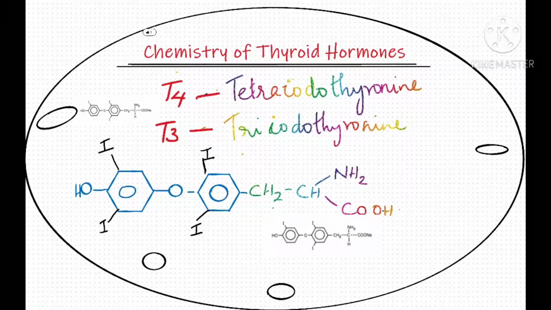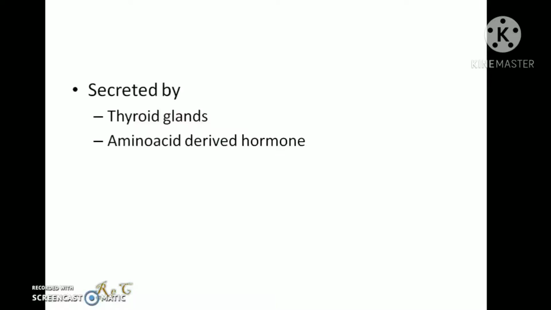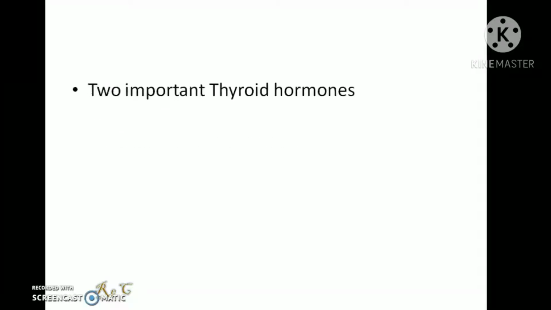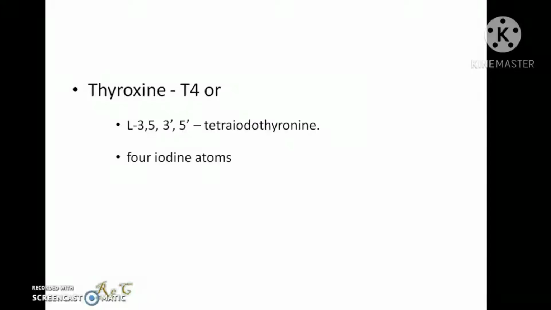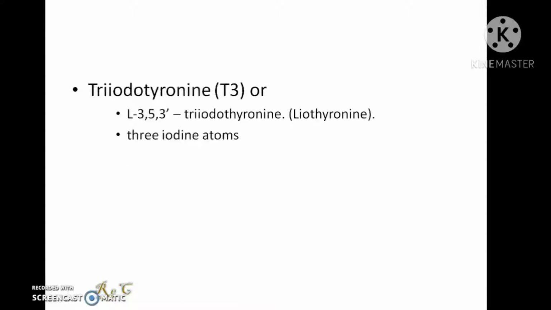Hello everyone. In this video we'll be talking about thyroid hormones. Thyroid hormones are amino acid derived hormones secreted by the thyroid gland. Two important thyroid hormones are thyroxine, T4, or L-3,5,3',5'-tetraiodothyronine. T4, the 4 stands for 4 iodine atoms present in the hormone.